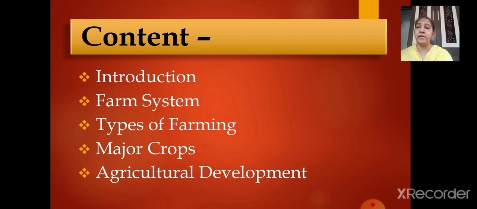In that we are going to learn about the farm in USA as well as the farm in India. And in types of farming, children will be learning in detail about each and every type. So subtopics are there under this. When we learn the main topic, you are going to learn about those subtopics also. Let's begin with the introduction of the chapter first.